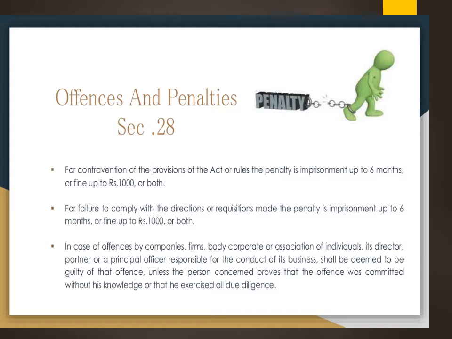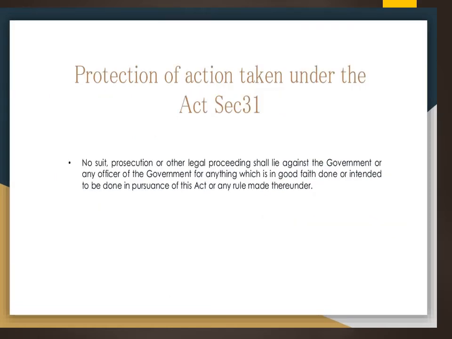So if they prove that they have taken all the steps in order to check the authentication and proof, then it is okay. So if the offence has not been committed without their knowledge, then okay. If it is committed with their knowledge, then it is punishable as a penalty to be paid. Then what is the protection of action which is taken under section 31?